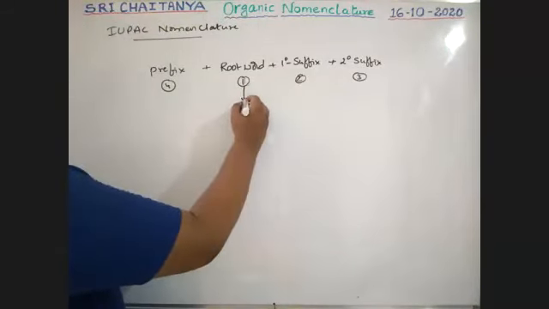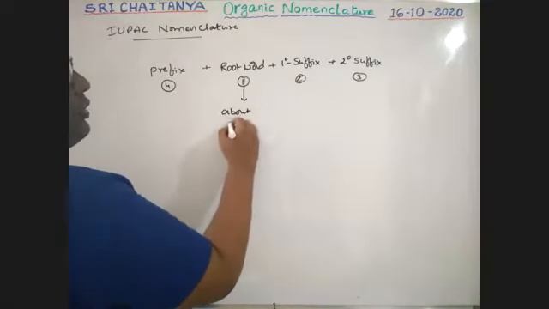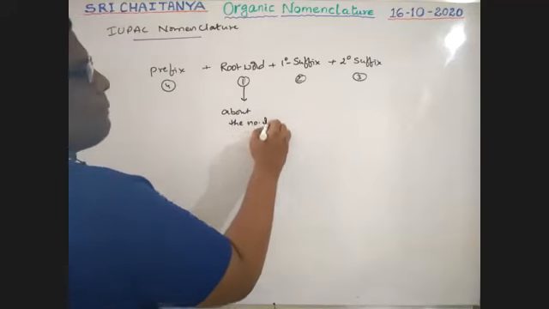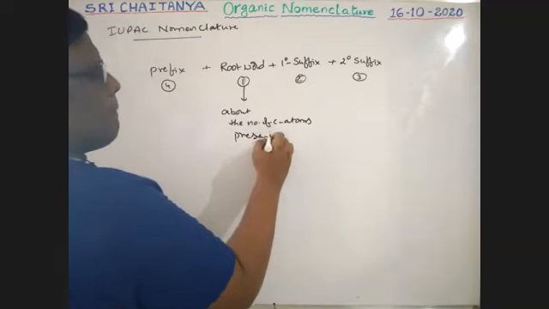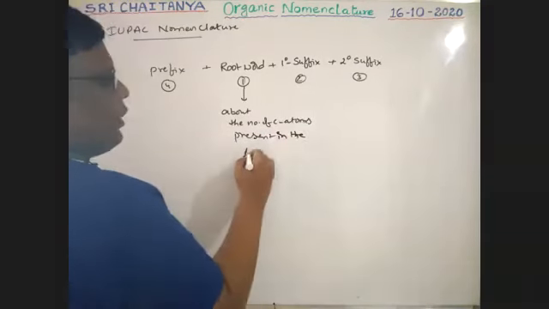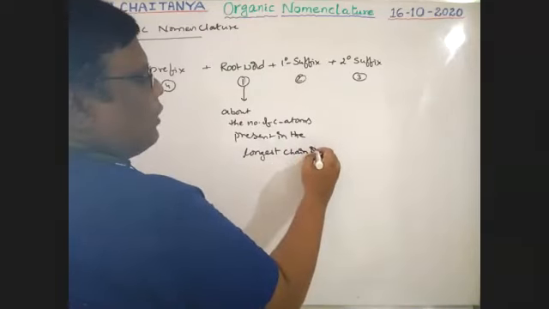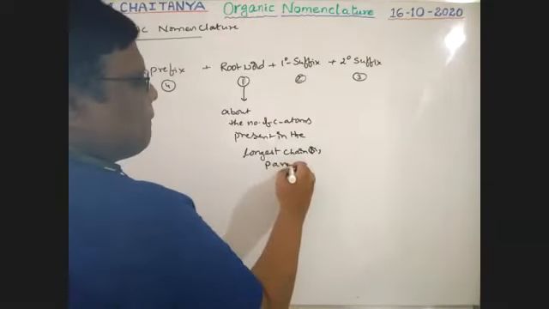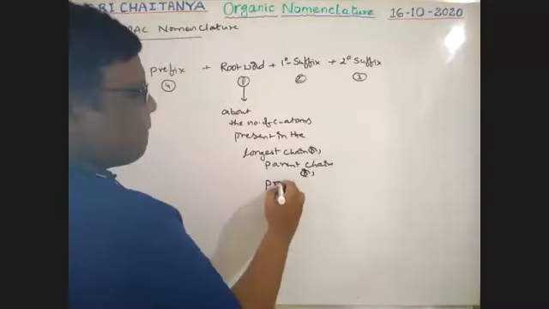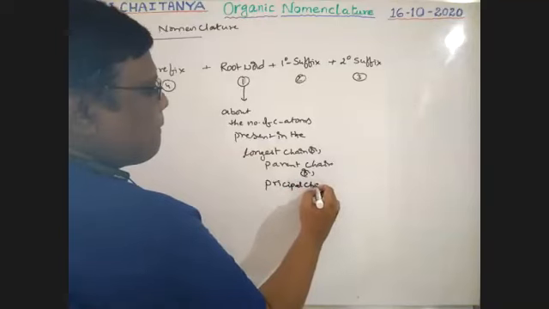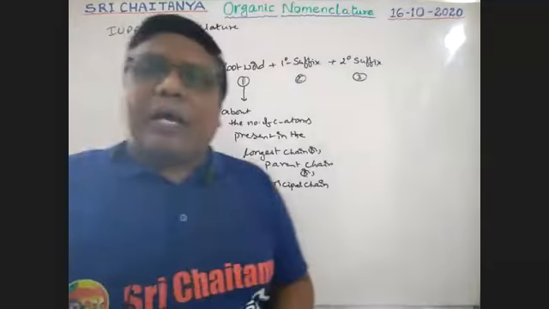The root word gives the information about the number of carbon atoms present in the longest chain, or parent chain, or principal chain.